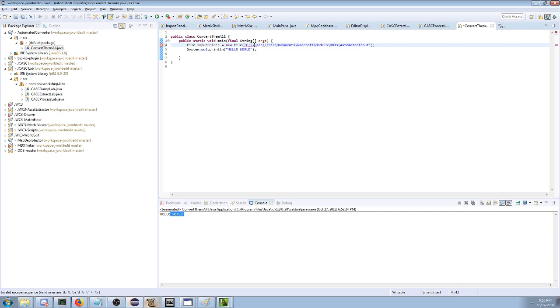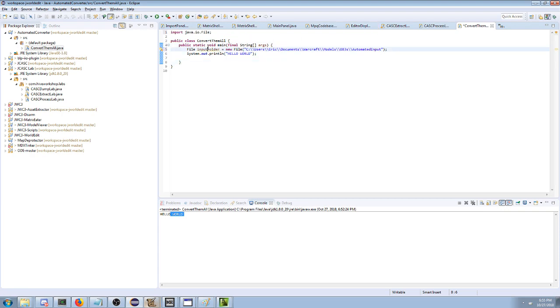And then what we need to do is put in these backslashes because my editor is terrible. I think there's an update for this editor, but I didn't do the updates that would do that for you. So now I have a file. Okay, that's my input folder, the automated input. And what we can do is say, go to every file in that folder. Let's do that right now, folks.